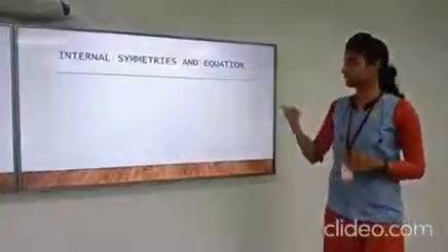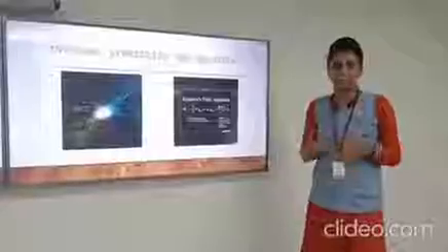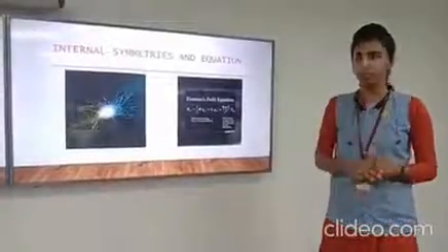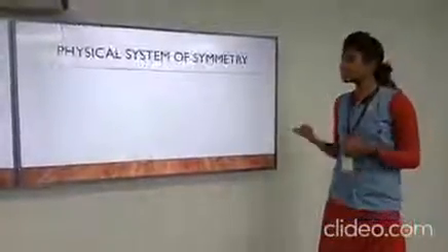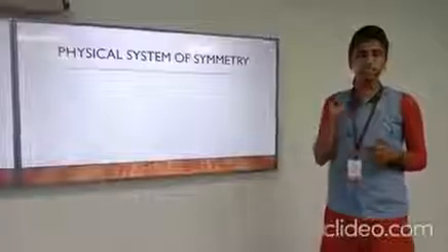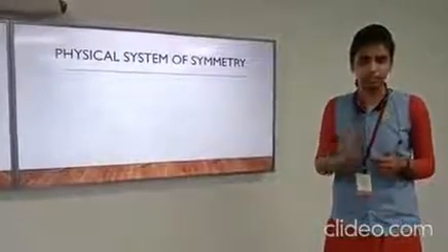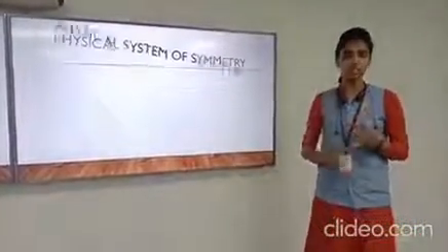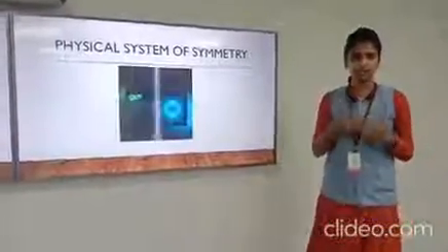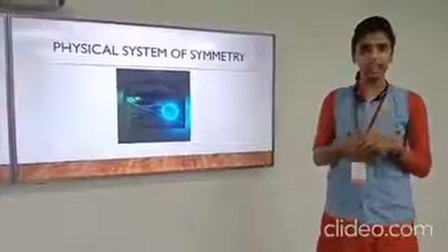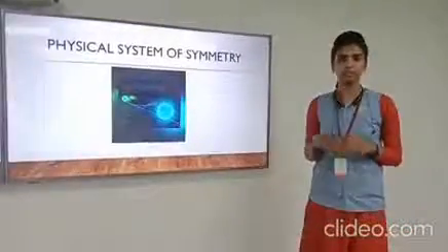Internal symmetries and the equation. The space-time symmetries are distinguished from internal symmetry, and Einstein's equations get answers from this type of symmetry. Physical system of symmetry: in physics, symmetry of a physical system is a mathematical or physical feature of the system that is preserved or remains unchanged under some form of transformation.